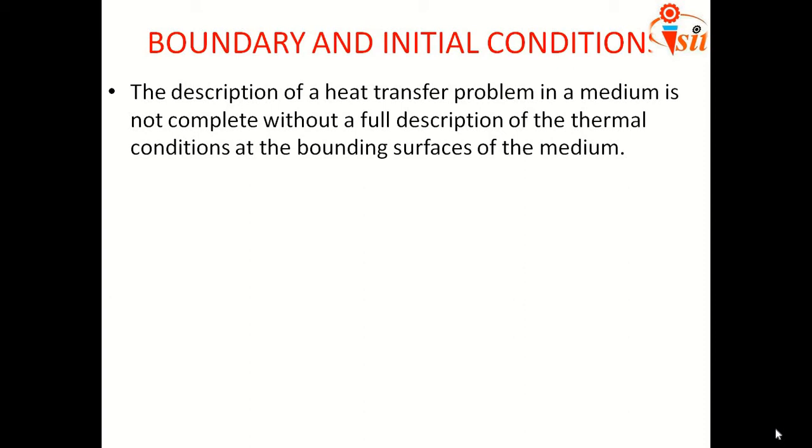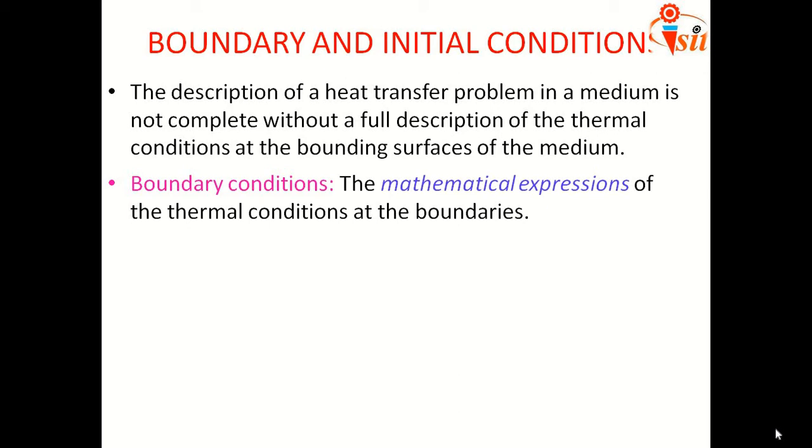So while calculating the heat transfer, we need to know the boundary and initial conditions, without which we cannot calculate anything, right? So what are the boundary and initial conditions?